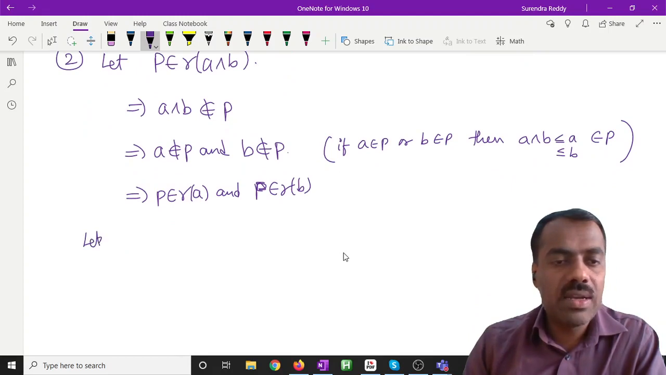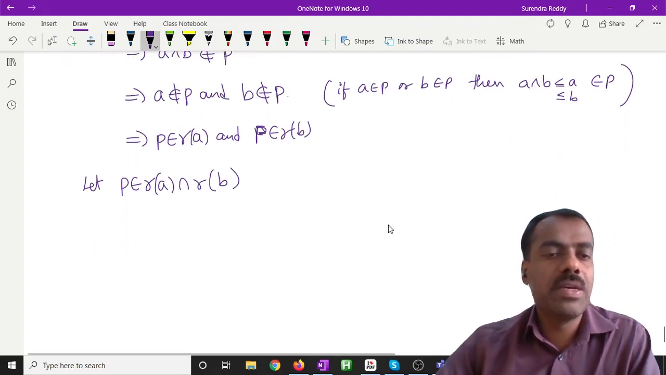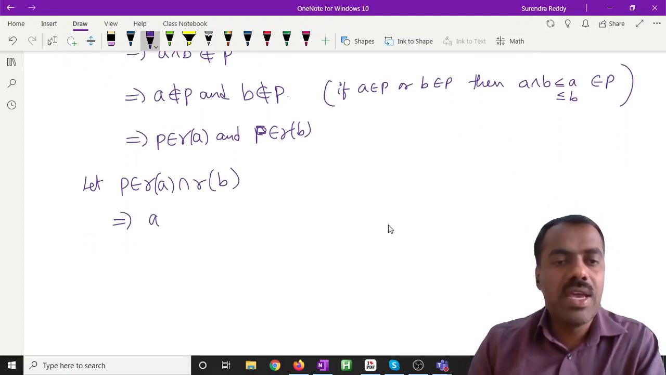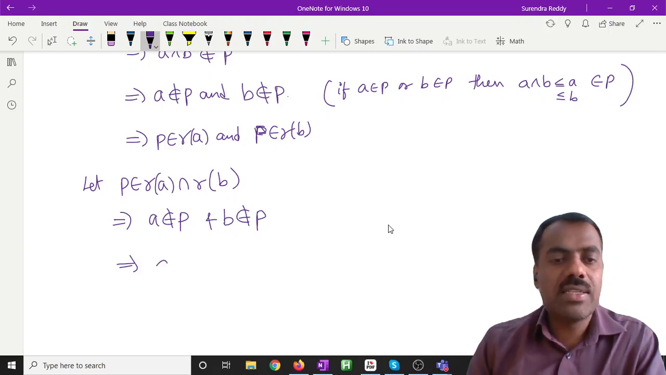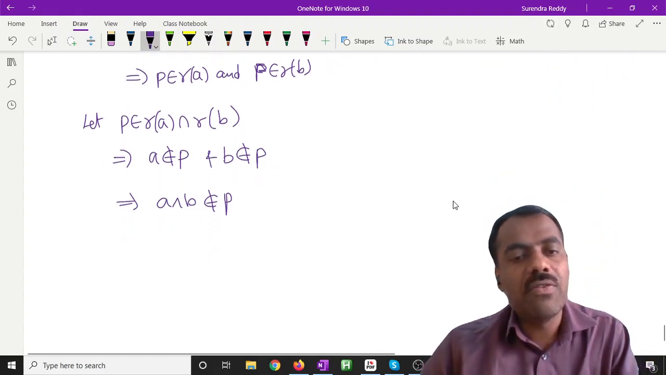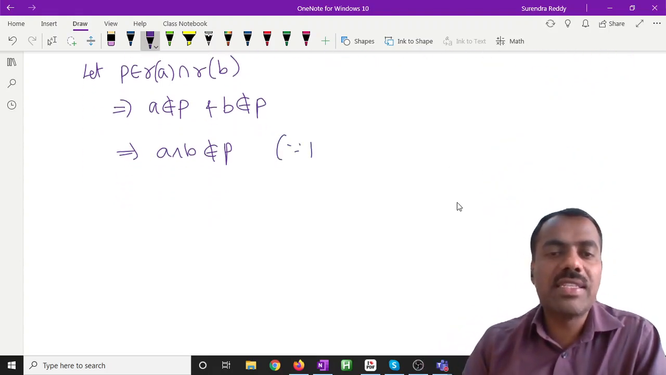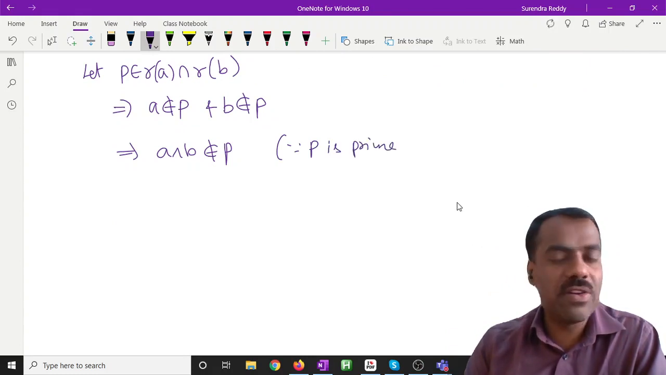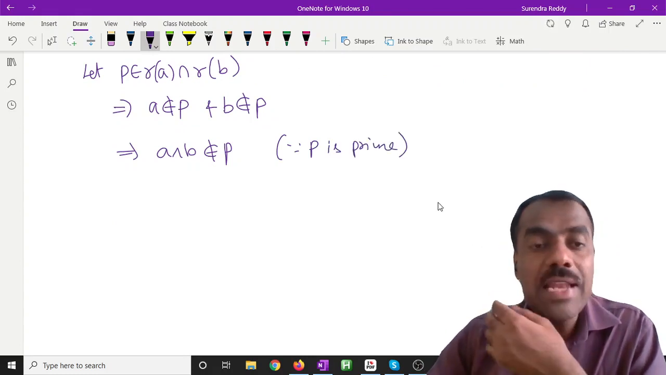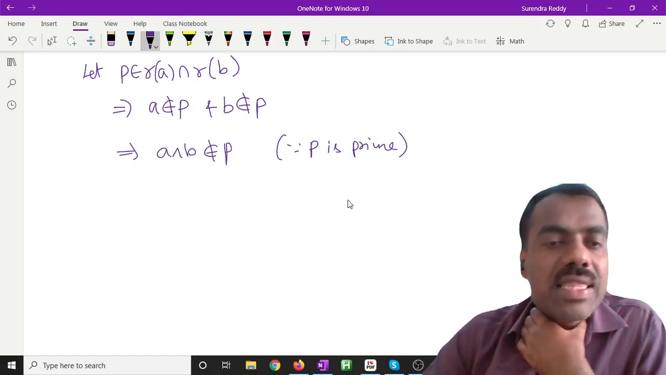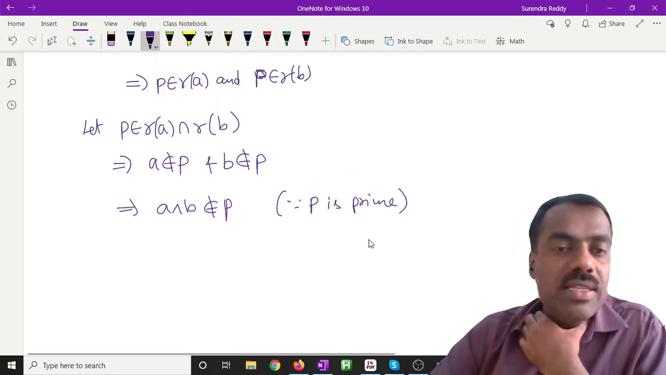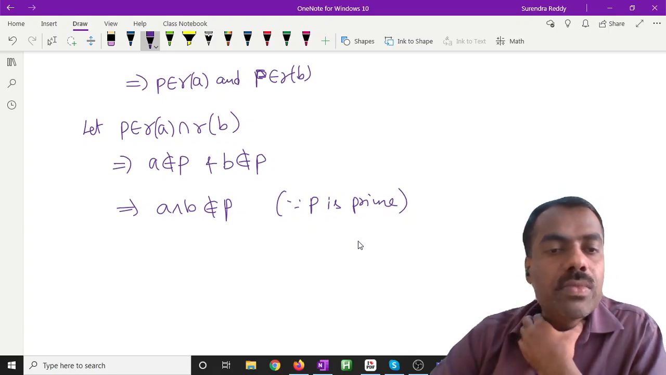The other way, now let P belong to R of A intersection R of B. This implies, we know, A is not in P and B is not in P. From this, you will see that A meet B is not in P, right? Why? Here we use the fact that P is a prime ideal. Are you following? In a prime ideal, if two elements are not there, then their meet is also not there. Is this clear? Are you following? Yes or no?